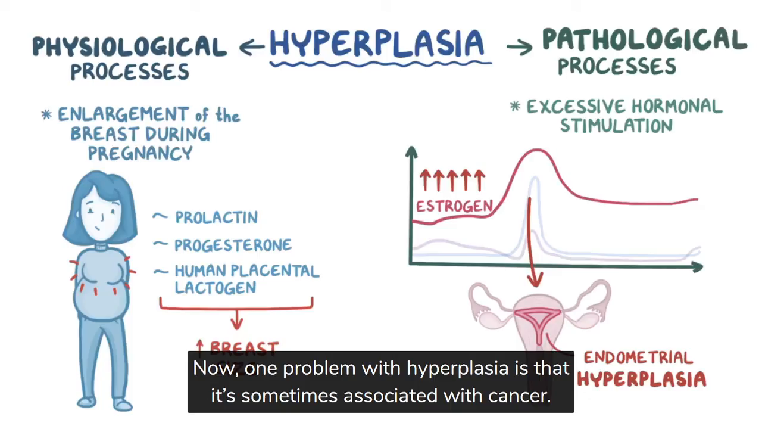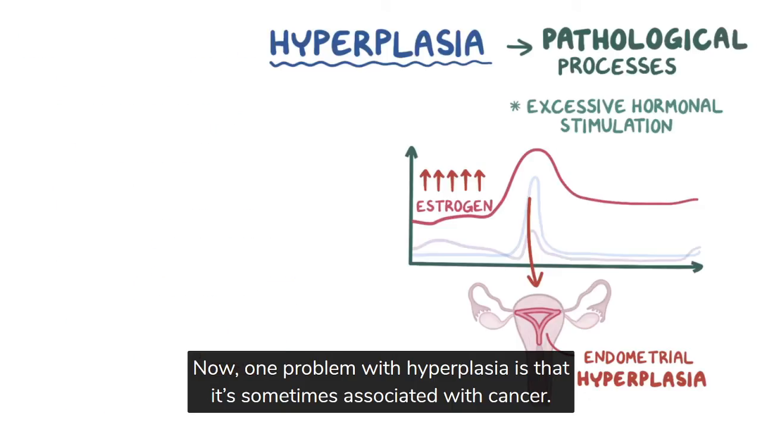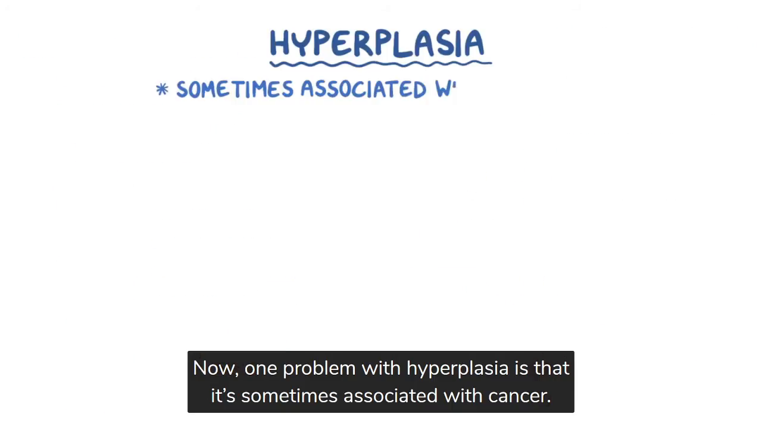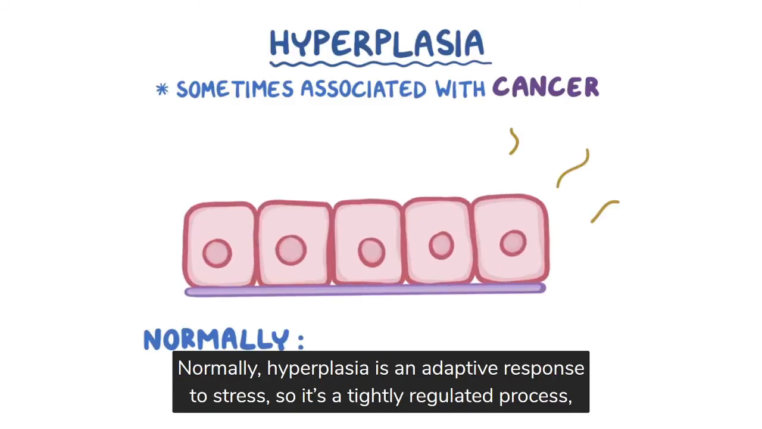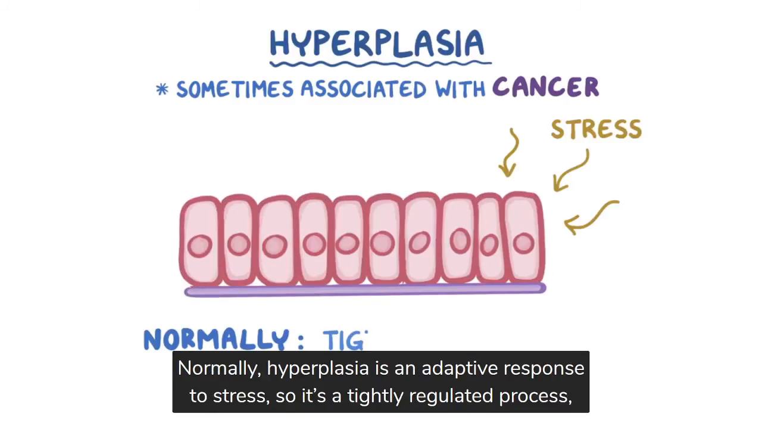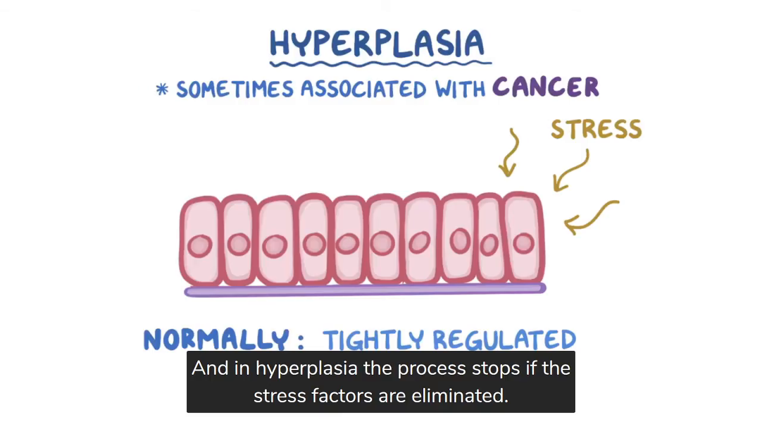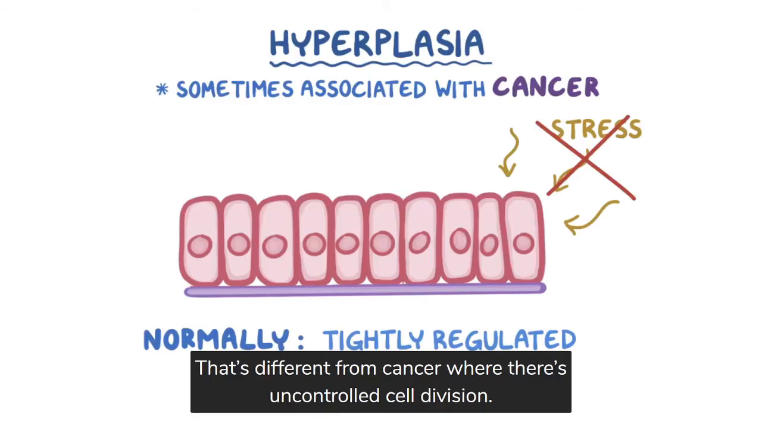Now, one problem with hyperplasia is that it's sometimes associated with cancer. Normally, hyperplasia is an adaptive response to stress, so it's a tightly regulated process, meaning the tissue doesn't grow out of control. And in hyperplasia, the process stops if the stress factors are eliminated. That's different from cancer, where there's uncontrolled cell division.